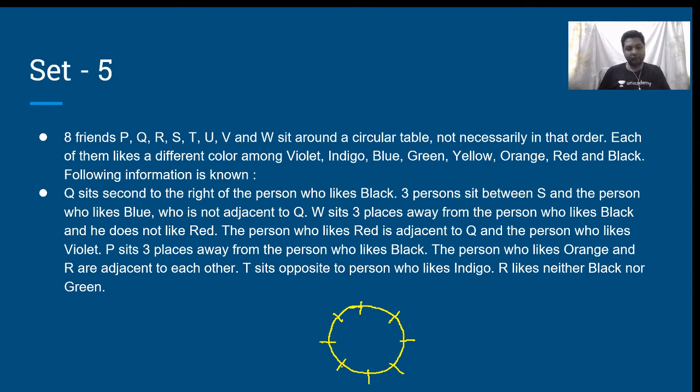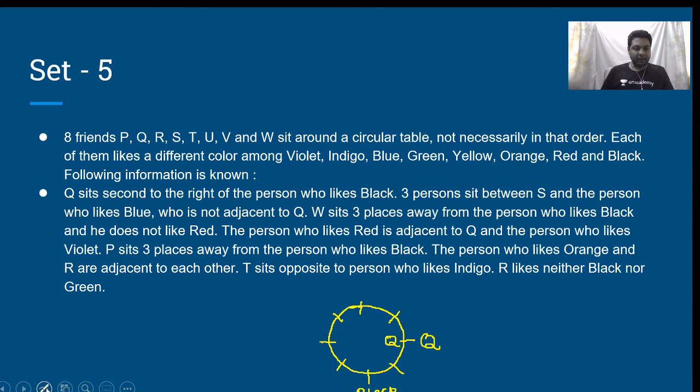There are 8 people. Q sits second to the right of the person who likes black. Okay, or to make it more clearer, I'll write Q over here.